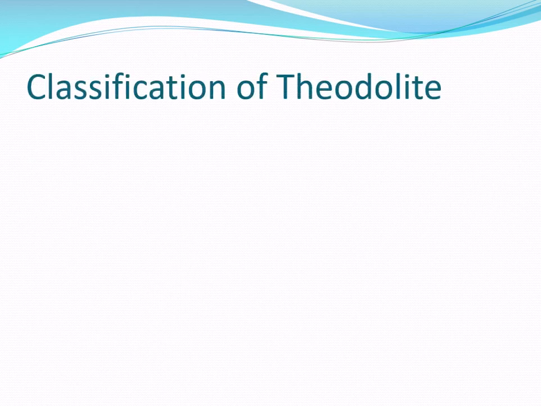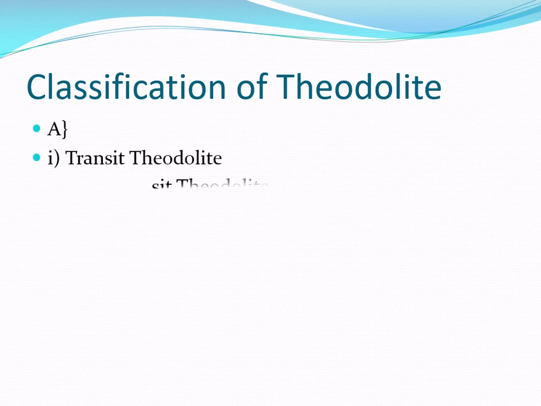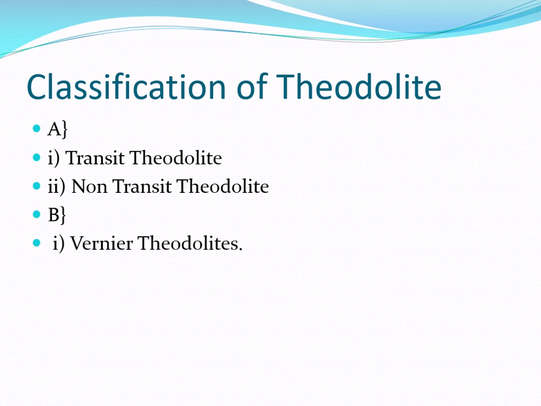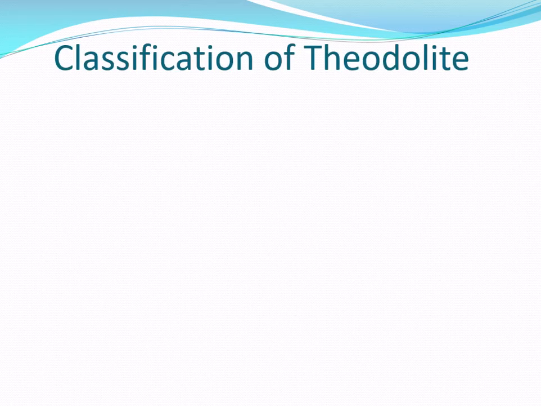The next topic is the classification of the theodolite. Basically, it is classified into two types. Number one is the transit theodolite, and second is the non-transit theodolite. Another classification is number one, the vernier theodolite, and second, the micrometer theodolite. So this is the classification of the theodolite. We will discuss the details in the next slide, starting with the transit theodolite.